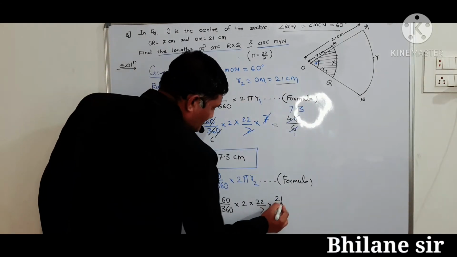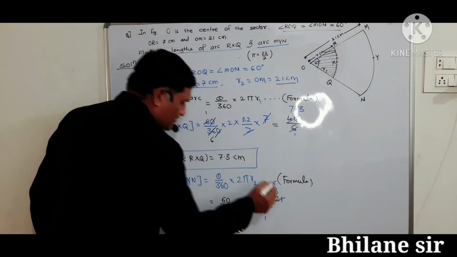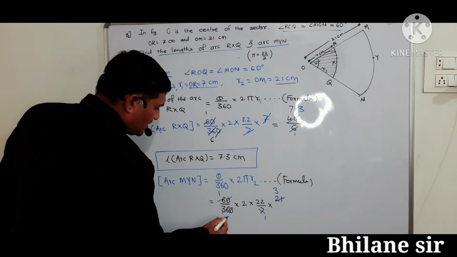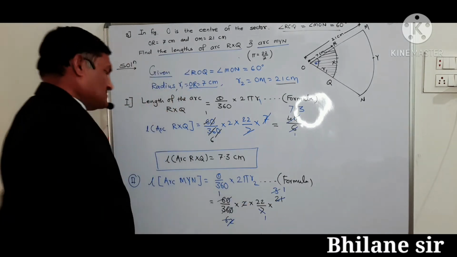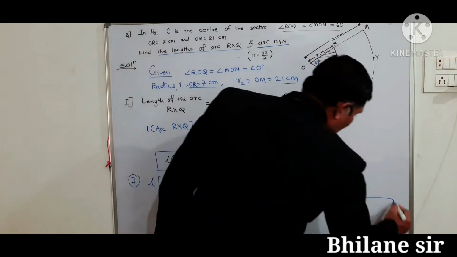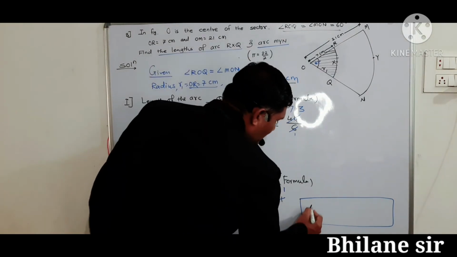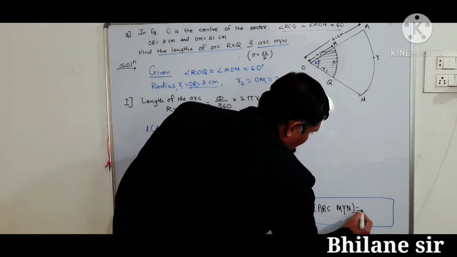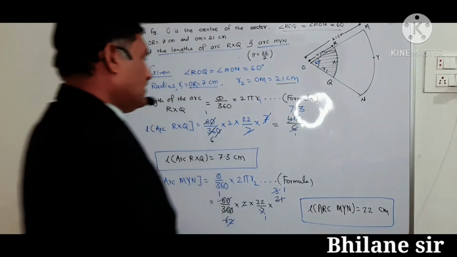21. 7 1s are 7, 7 3s are 21. This 0 get cancelled. 6 1s are 6, 6 6s are 36. 3 1s are 3, 3 2s are 6, these 2 get cancelled. That is here 22. Finally we can write here length of the arc MYN is equal to 22 centimeter is the final answer.